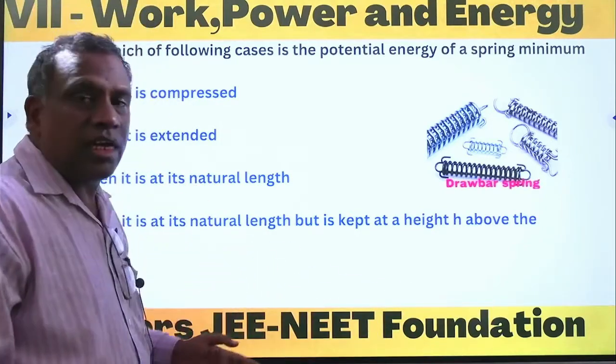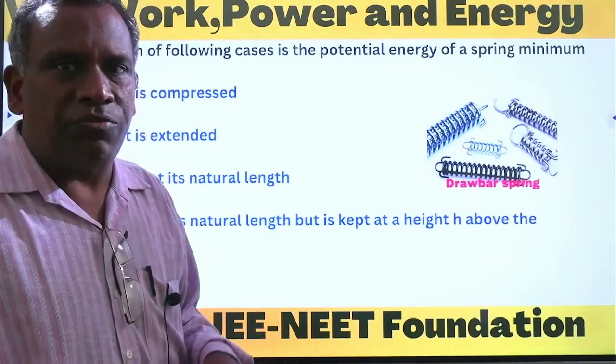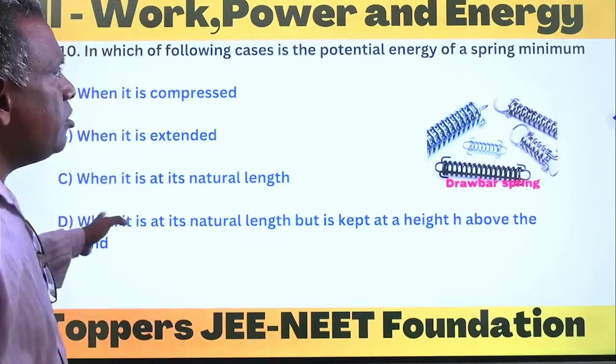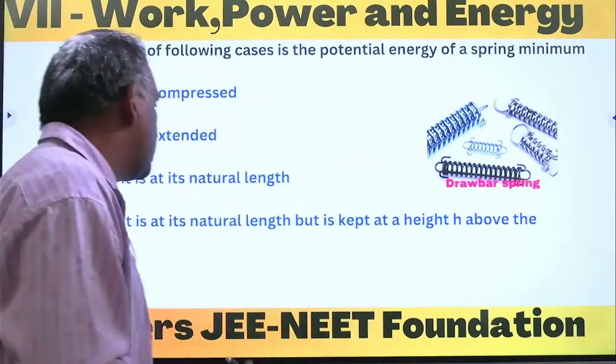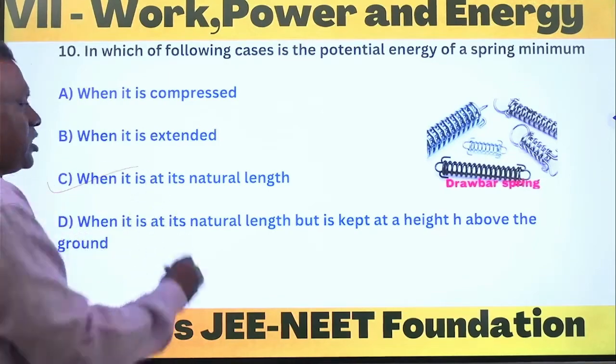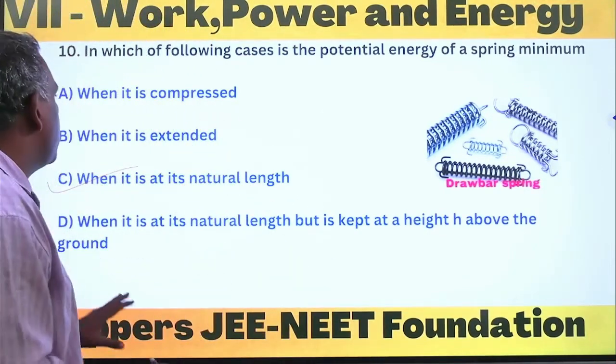You can increase the length of the spring and decrease the length of the spring by applying a force. But the spring has the minimum potential energy when it is in its natural length.